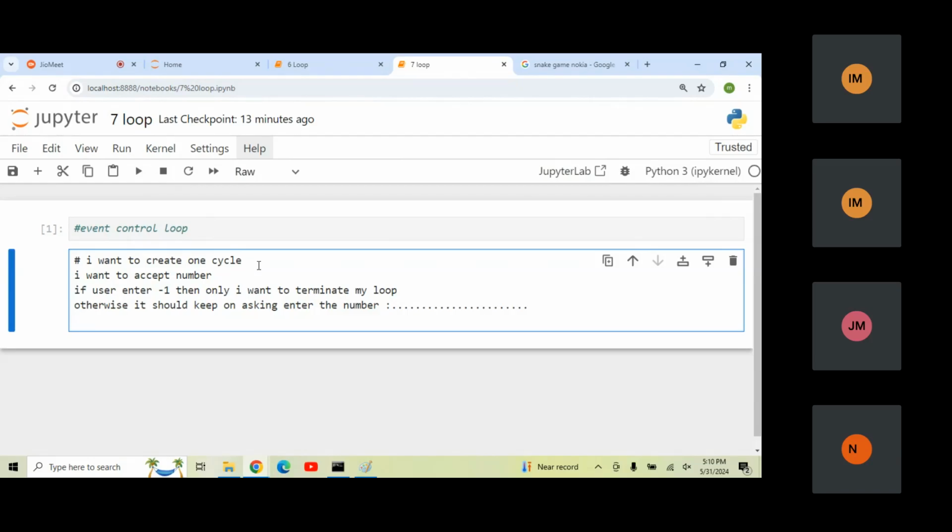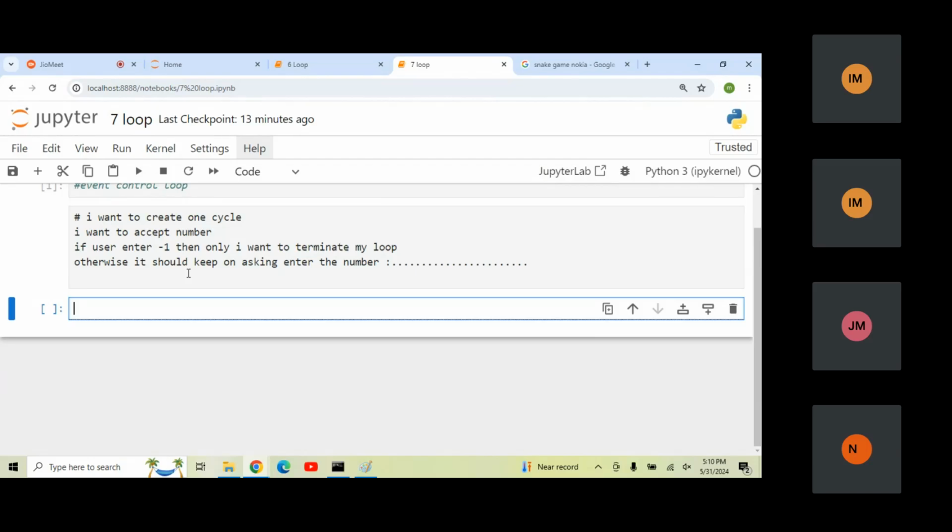Yes, sir. Now, how to write these things? Let's do this particular example. So here I'm going to write this particular example. I'm going to take one particular variable as a number. I'm converting this as an integer, and here I'm going to ask the number to the user, enter any number.